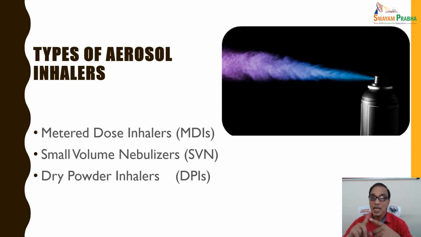So MDI, SVN and DPI. Always remember these three names. Many times it is asked in the examination. From the exam point of view, they are very important, and you have to learn about these inhalers thoroughly, especially when you are addressing the pulmonary drug systems.